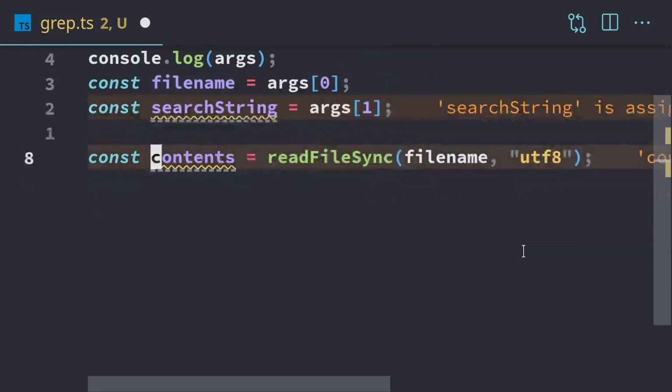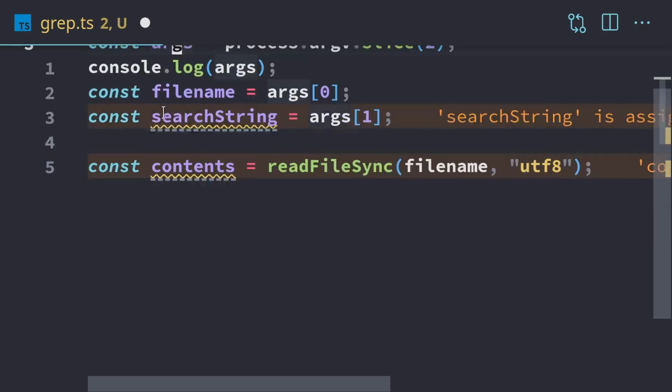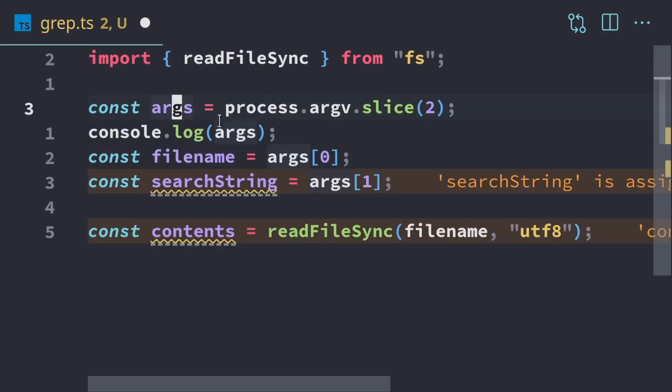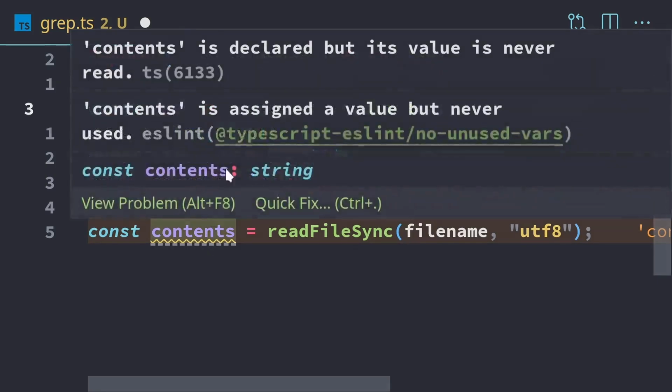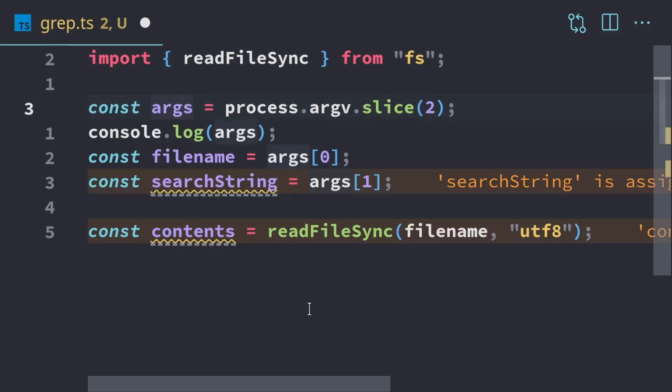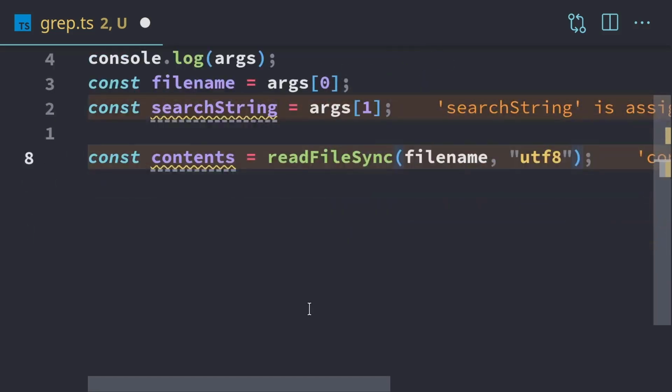Once we read the contents, if we put our mouse over this, I'm not using any type annotations. So this is all just JavaScript. There's no actual TypeScript yet. But remember, TypeScript's still running behind the scenes. So if we mouse over these, it's telling us exactly what these are. So that's a string, that's a string. The contents get read into a string. And so TypeScript is checking things even though we're not actually pulling the TypeScript features into our code yet.